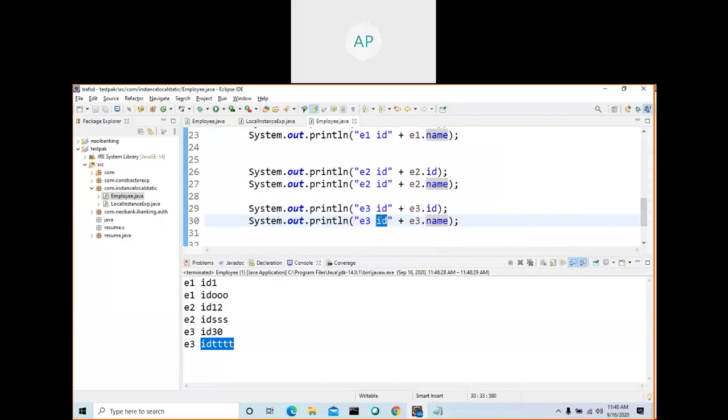The ID value of this object is 1, the ID value of this object is 2, and the ID value of this object is 3, and the name is also different. So each object has its own value.